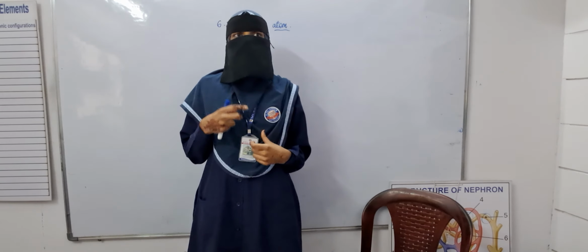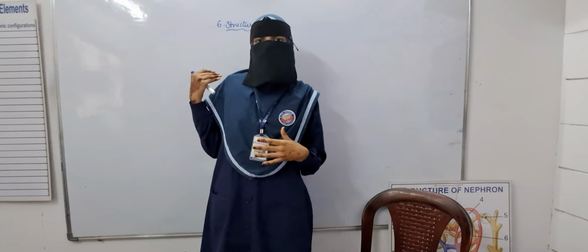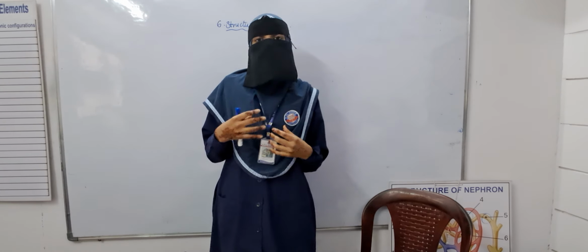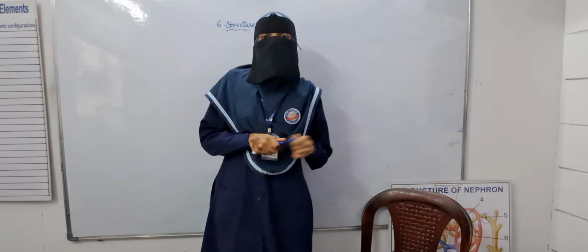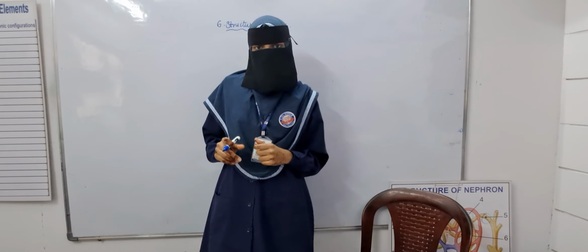We are able to see everything because of light. You are able to see me because of light. I am standing in front of the light, so you are able to see me. If the lights are off, I will not be visible. So light consists of a band of colors, which is a spectrum.